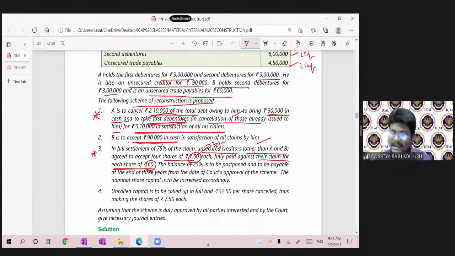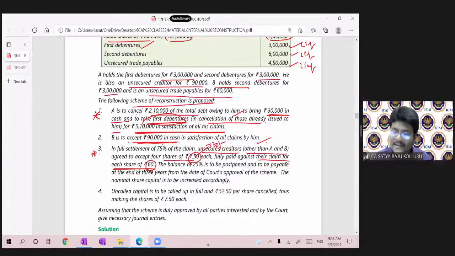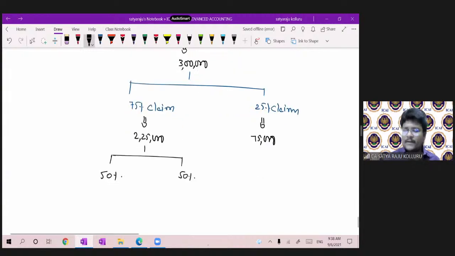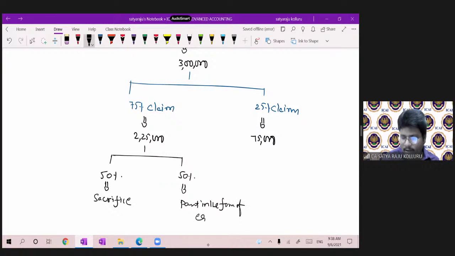Indirectly, for every 60 rupees, they are expecting 30 rupees. The remaining 30 rupees they are sacrificing. So 50% is sacrifice, and 50% is payment in the form of equity shares.